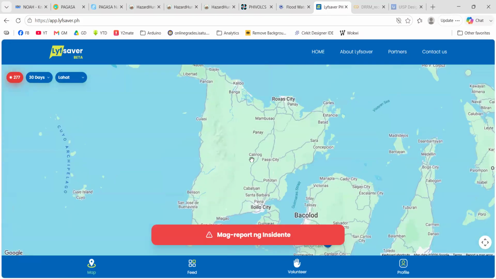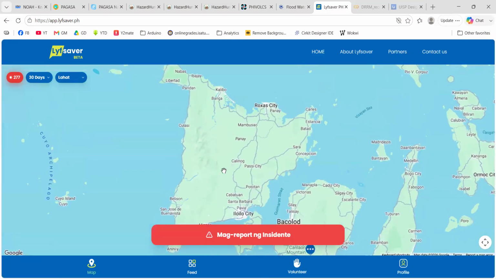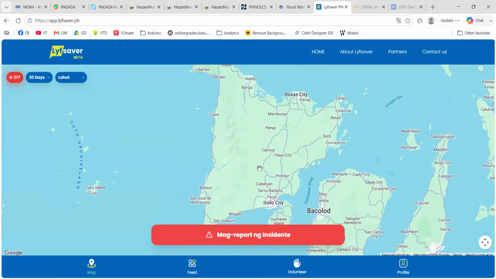Surprisingly, many Ilonggos or many people in Western Visayas are not yet aware of this app. So if you're from Western Visayas, I strongly urge you to check Lifesaver.